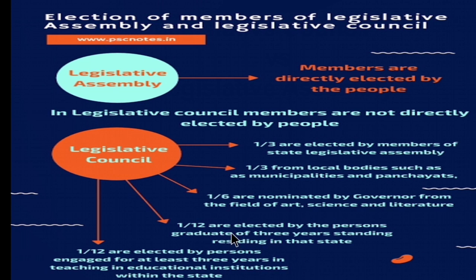So 1/12 are the graduates, and 1/12 are elected by persons engaged for at least 3 years in teaching in educational institutions within the state. So these are all the categories according to which the members are elected in the legislative council. So this is a difference between the assembly and the council. So children, I hope you are clear with the difference between the legislative assembly and the legislative council.